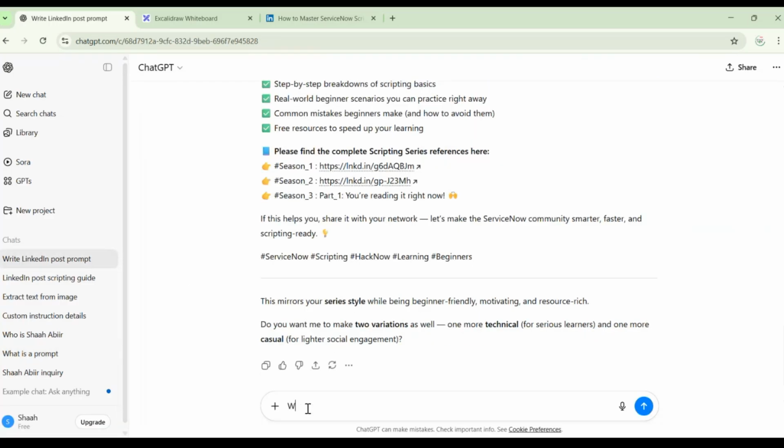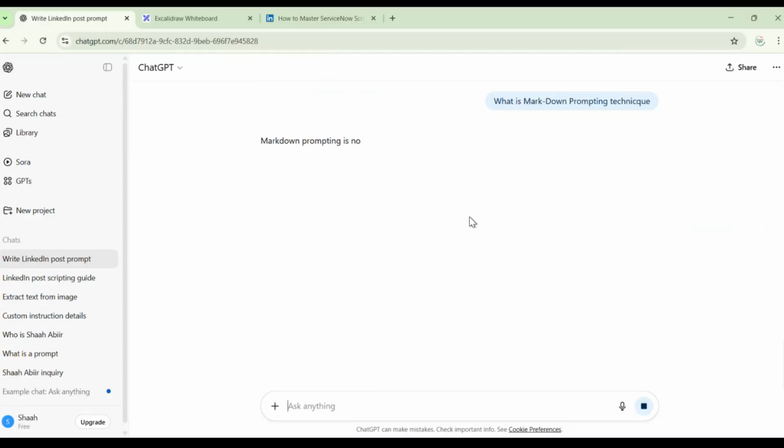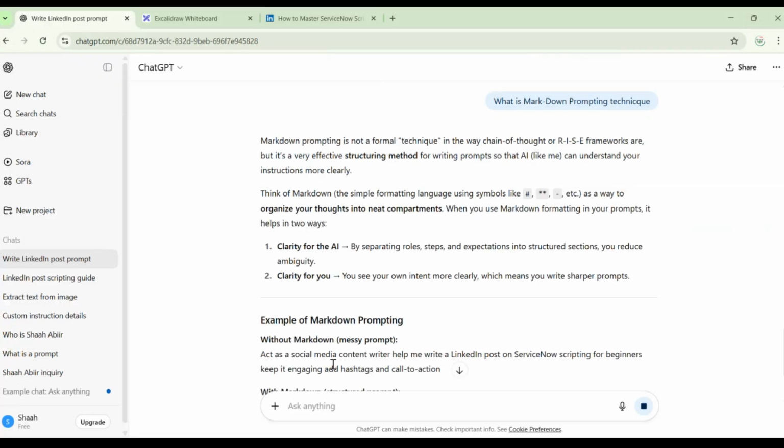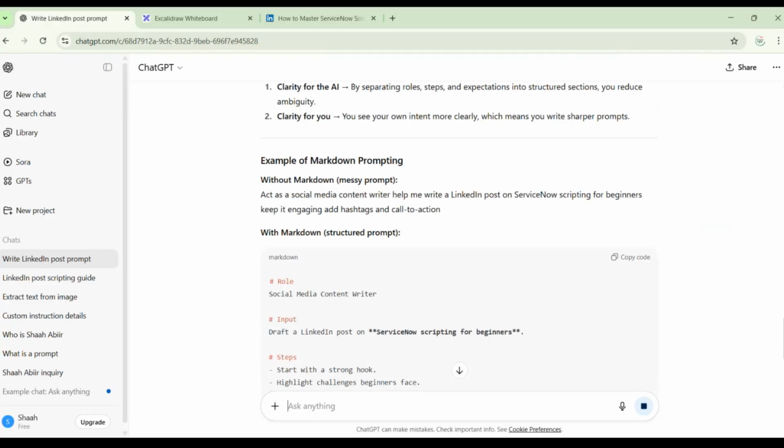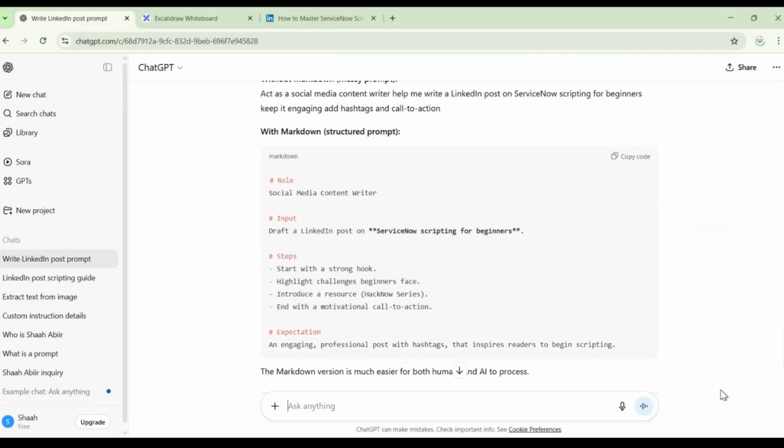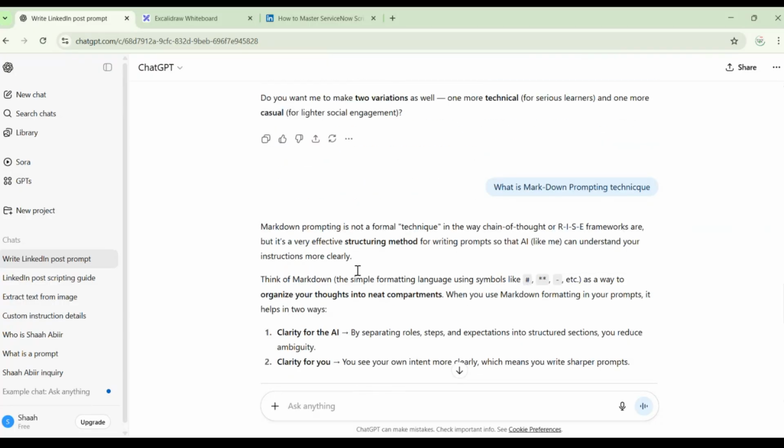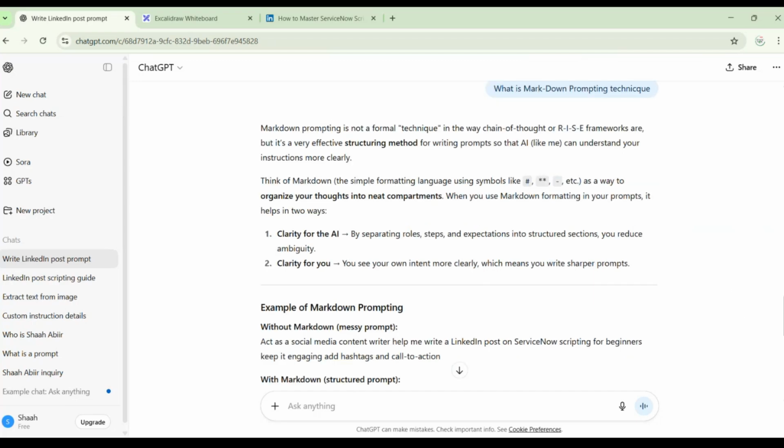I will just write it here itself. What is markdown prompting technique? I will hit enter. Now see. Boom. See the magic. What it is saying, just read the first three lines. It is a formatting and structuring method actually. So just think of this, think of the markdown. Just read this.